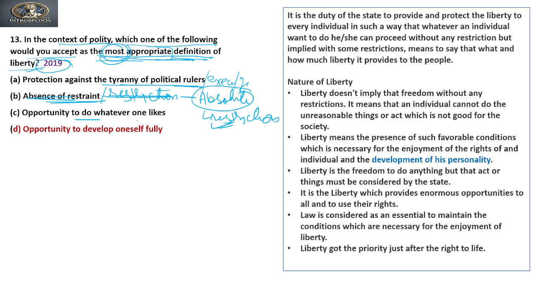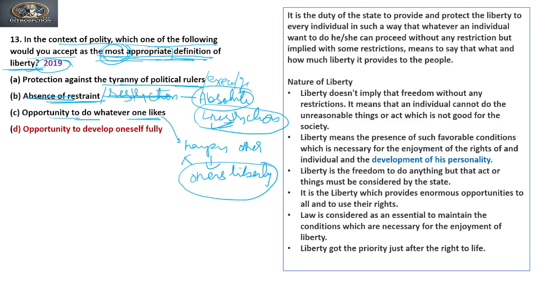Opportunity to do well, whatever one likes. If it says that it is an opportunity to do whatever one likes, it means that it is hampering the others' liberty. If someone is given an opportunity to do what he likes, it means it will hamper the others' liberty. And if someone else's liberty has been hampered, then that society is not providing a complete liberty. So liberty is always with restrictions.